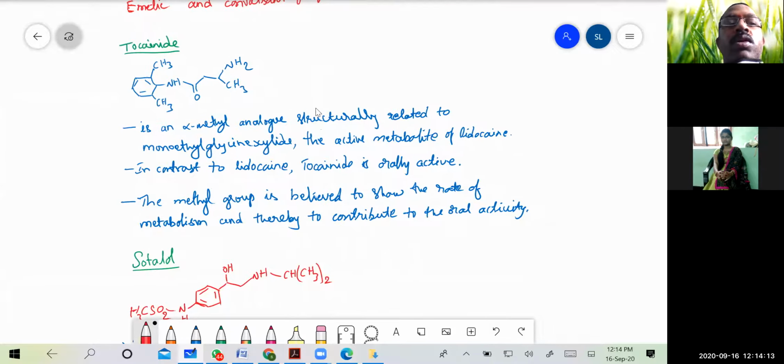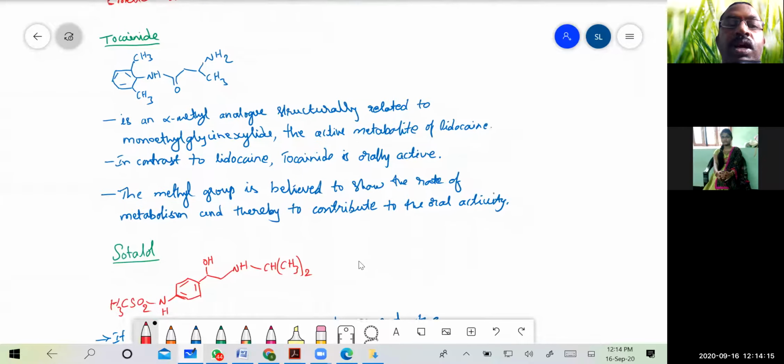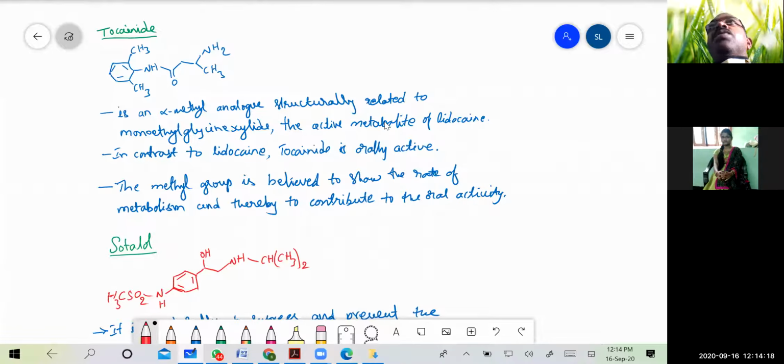Then coming to tocainide. It is an alpha-methyl analog structurally related to monoethyl glycine xylidide, which is a metabolite of lidocaine. In contrast to lidocaine, tocainide is orally active, whereas lidocaine is not.